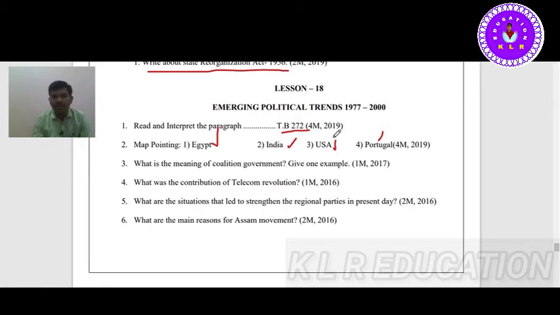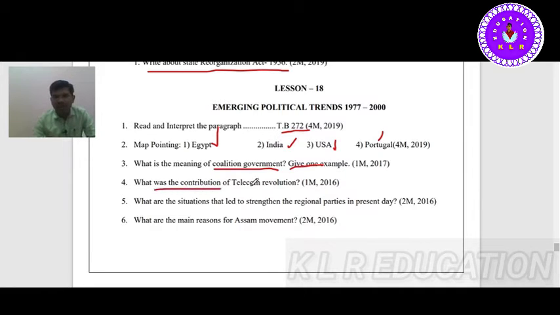What is the main meaning of coalition government? If any party doesn't have a majority, then 3-4 parties come together and form a coalition government. For example, in Maharashtra, a coalition government by Shiv Sena and Congress, and many others.